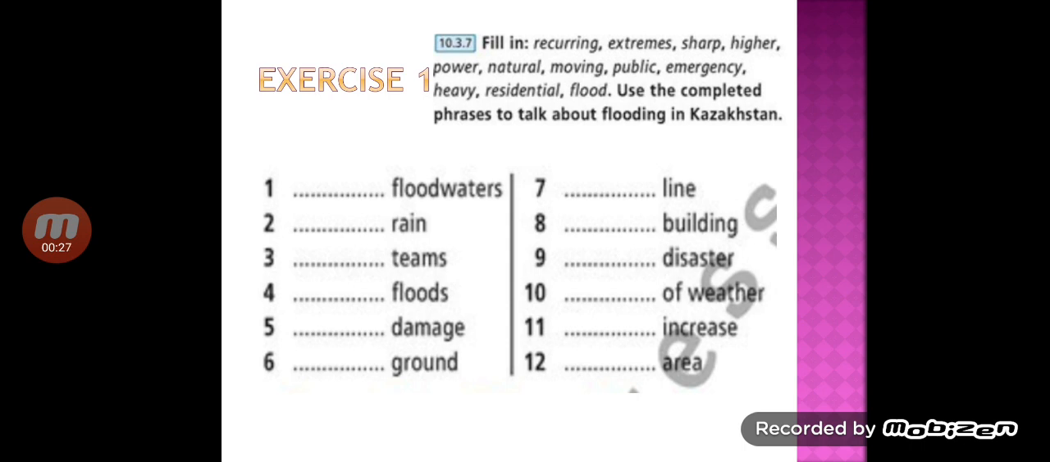Exercise number 1. Fill in. Recurring, extremes, sharp, higher, power, natural, moving, public, emergency, heavy, residential, flood. Use a completed phrase to talk about flooding in Kazakhstan. You must fill these words to the sentence from 1 to 11. Then write to your copybooks.